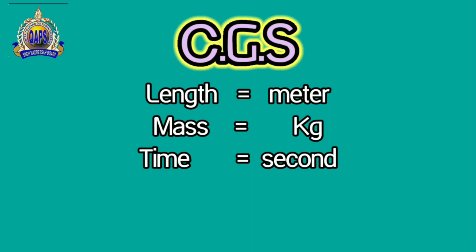Length has a unit called the centimeter, represented by C. Then we have the mass. Mass has a unit which is gram, represented by G. Then we have the time, and time has a unit called the second, represented by S. So we have C for centimeter, G for gram, and S for second. These are the three basic quantities in front of you. This was called the CGS. CGS means centimeter, gram, and second.